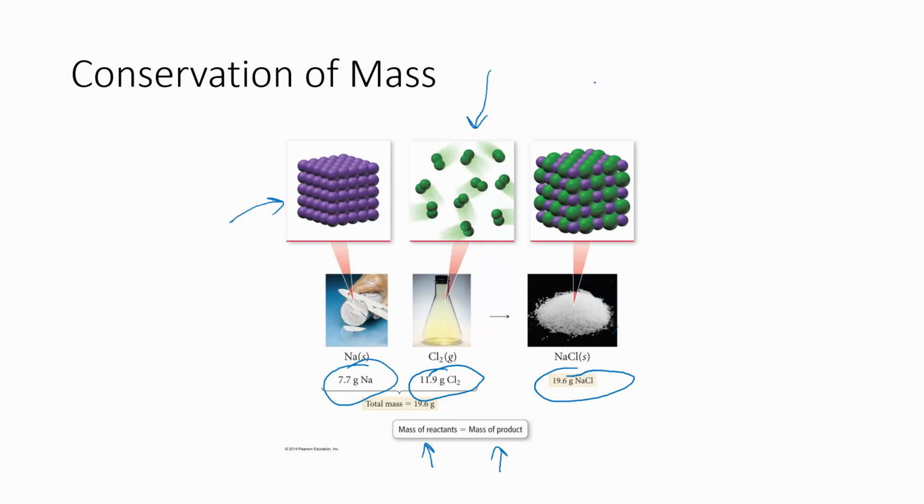It's not like sodium atoms and chlorine atoms turn into table salt atoms. What they do is they form a network of connections, and it's those connections that give it the properties of table salt. So what this tells us is we don't have new atoms and we don't lose atoms. We just rearranged how they are bonded.